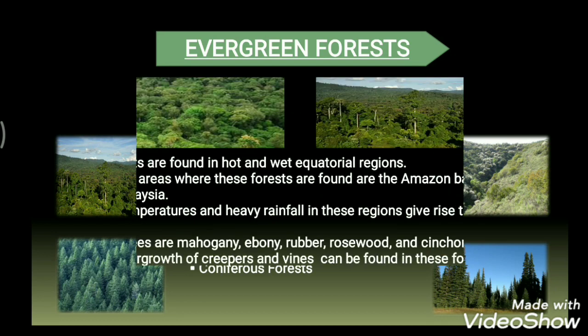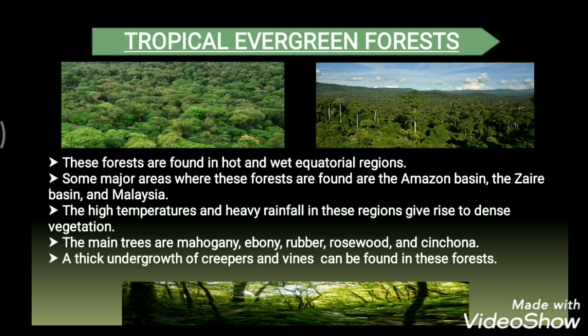Now first we have the tropical evergreen forests. These forests are found in hot and wet equatorial regions. So the places near the equator which are very hot and where the rainfall is a bit more, in these areas the tropical evergreen forests are found. Some major areas in the equatorial regions where these forests are found are the Amazon basin, the Zaire basin and Malaysia.